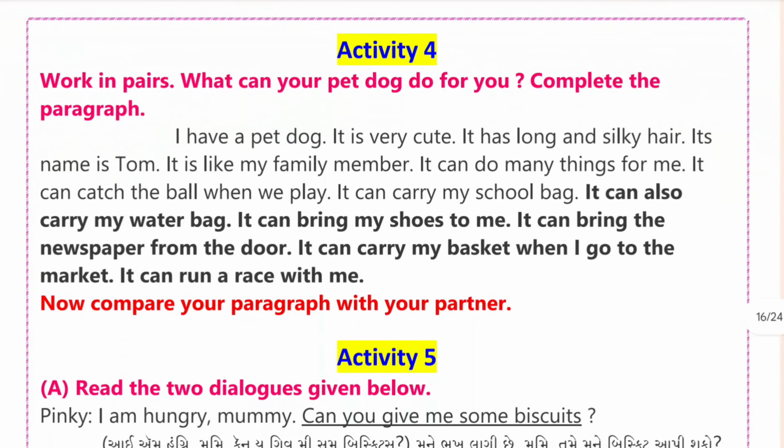Activity 4. Work in pairs. What can your pet dog do for you? Complete the paragraph. I have a pet dog. It is very cute. It has long and silky hair. Its name is Tom. It is like my family member. It can do many things for me.